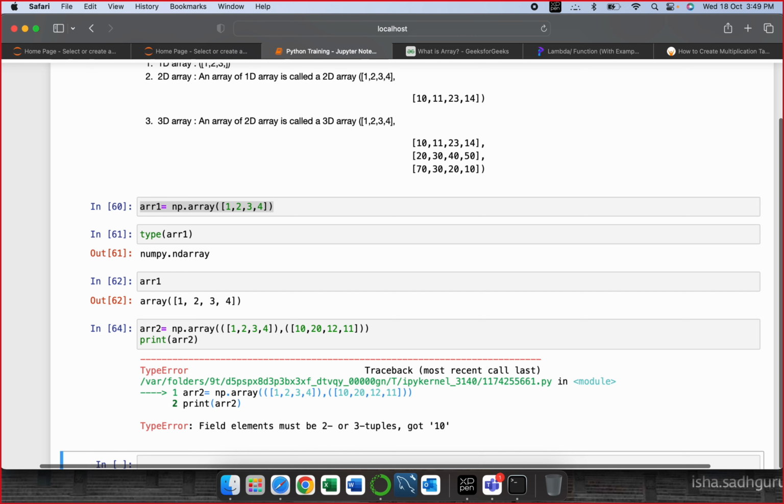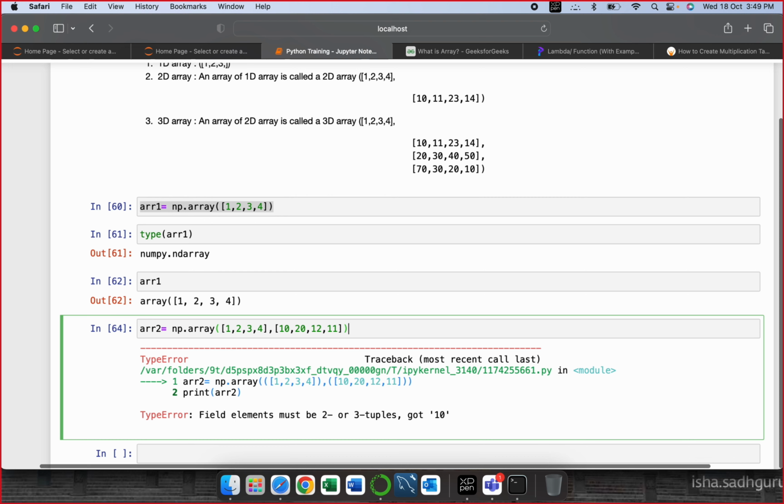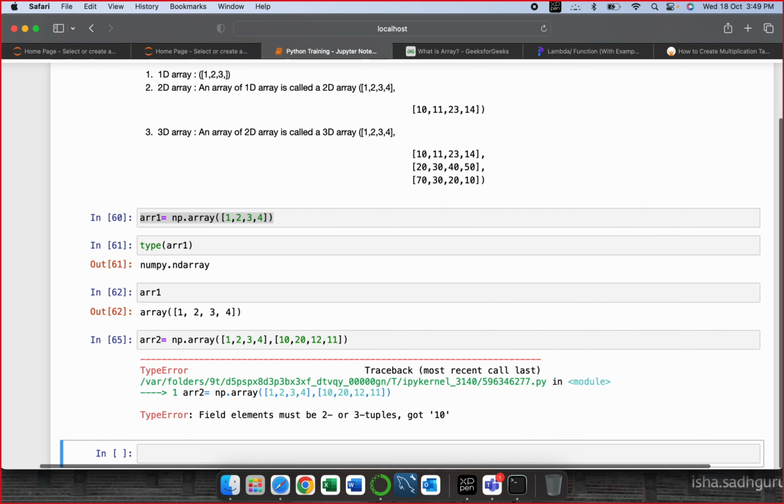What is the error over here? np.array 1 2 3 4, 1 2 3 4 over here. Okay, let's check this thing out first, why it is not getting created.